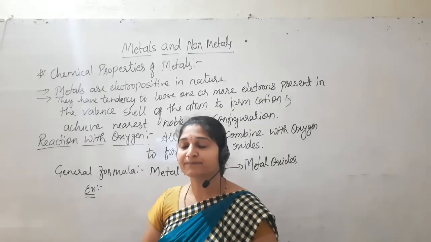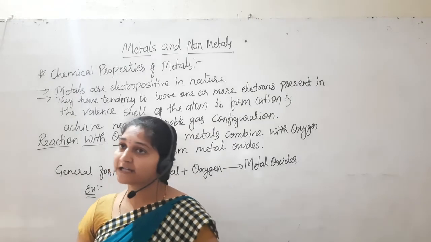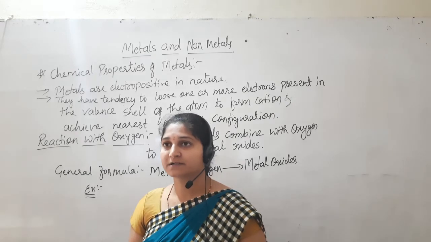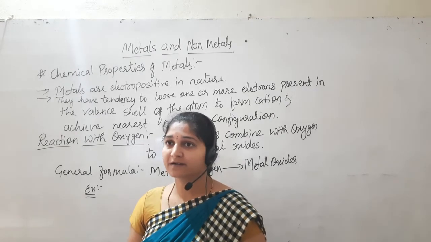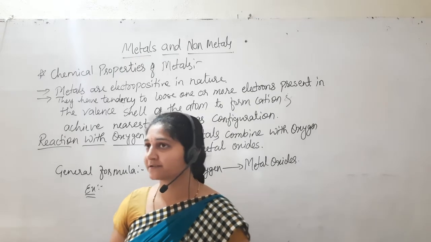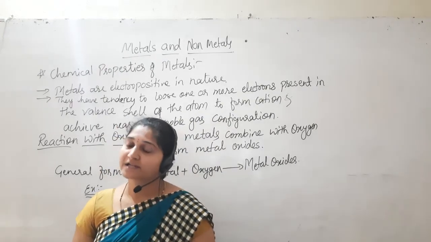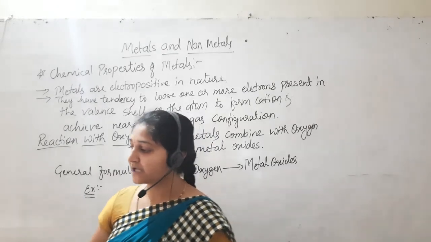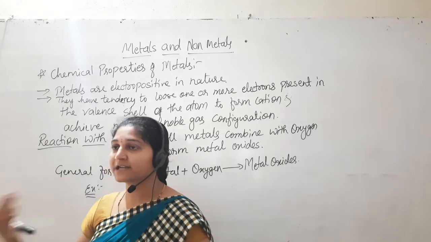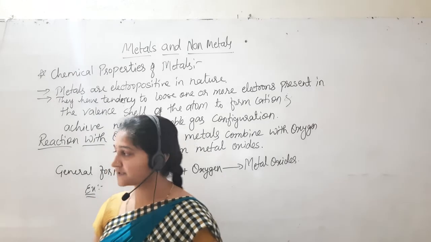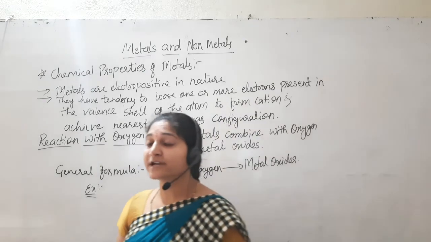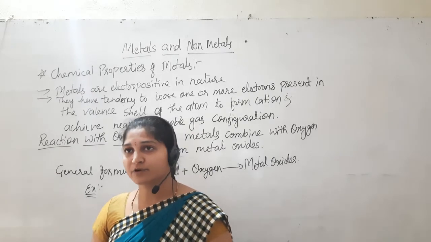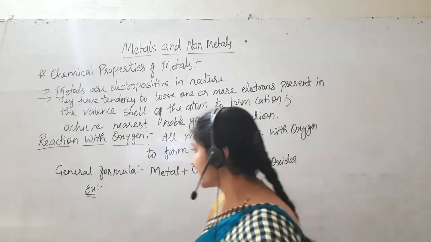We know that these are highly reactive, and if they are exposed to air or water, they catch fire. That is the reason potassium and sodium are preserved in kerosene. If kept outside, when they come in contact with atmospheric air, even a small amount, they explode. That is why sodium and potassium are highly reactive elements.